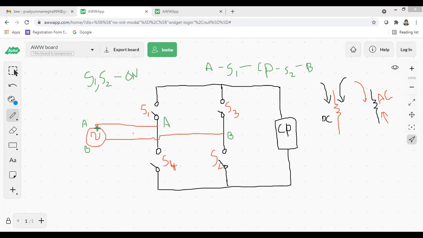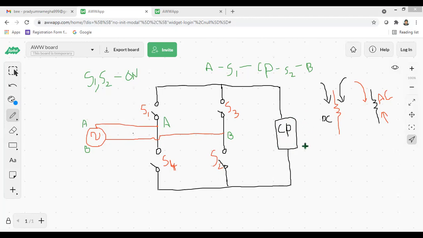For an AC supply, generally we never call the terminals positive and negative. We call them terminal A and terminal B. Now there is a positive cycle and a negative cycle. Here it is connected, this is also A. This curved part indicates that there is no connection here, and B is connected here. What is CP? Any guesses, anyone?